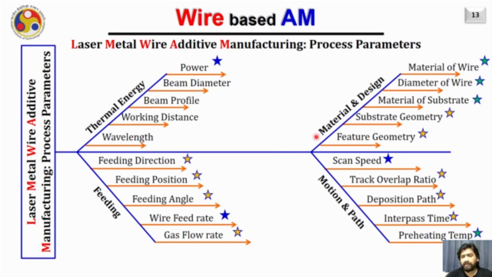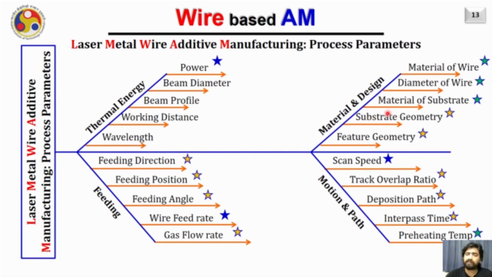On the other side, in the material design, the parameters involved are the material of the wire, the diameter of the wire, the material of the substrate, substrate geometry and the feature geometry. Here one can notice that the material of the wire and the material of the substrate can also be different. They need not be the same.